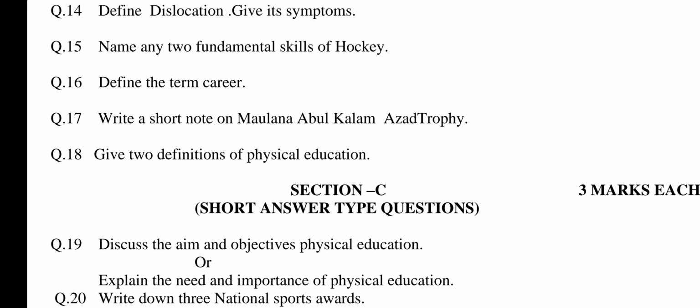Define dislocation. Give its symptoms. This question is related to chapter number 10, Common Sports Injuries and Rehabilitation. The answer may be: it is an injury of bones which are displaced from their original position. Dislocation may occur due to direct or indirect impact over the joint. Symptoms. Few symptoms of dislocation are as listed below.